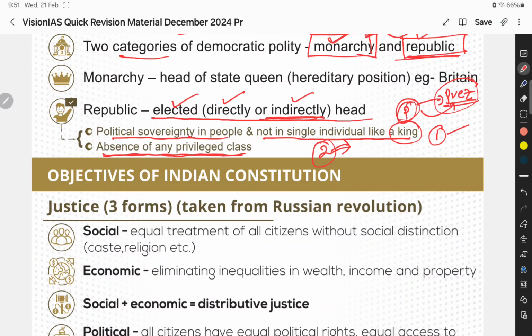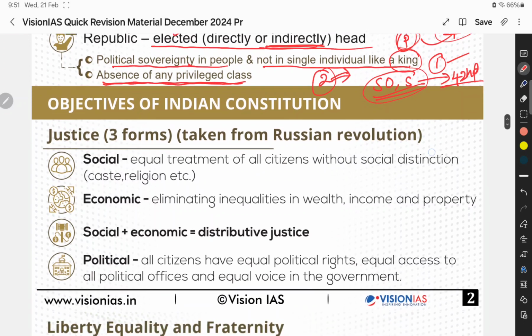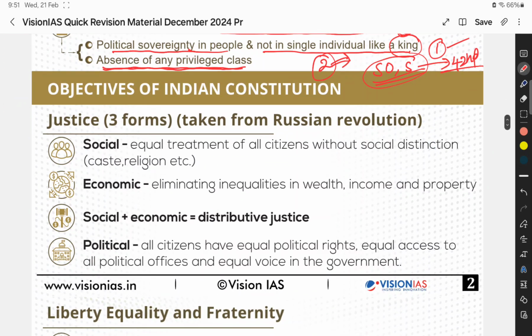So till now we didn't discuss socialist, secular. Why we didn't discuss? Because initially these two parts are not there in the Indian Constitution. These are added to the Indian Constitution through the 42nd Amendment Act. We will discuss it further in a few minutes. Okay, so now we will talk about objectives.